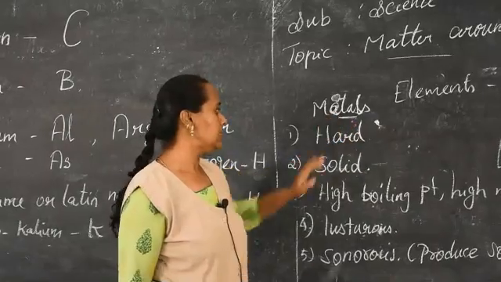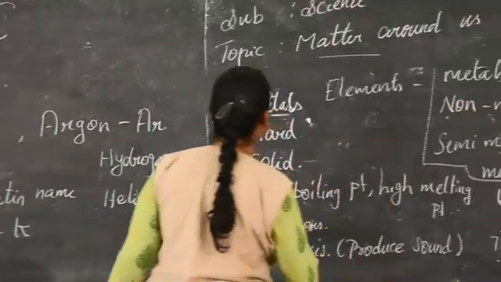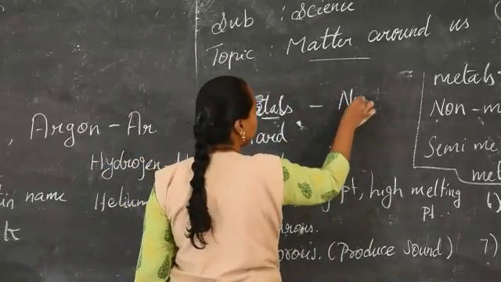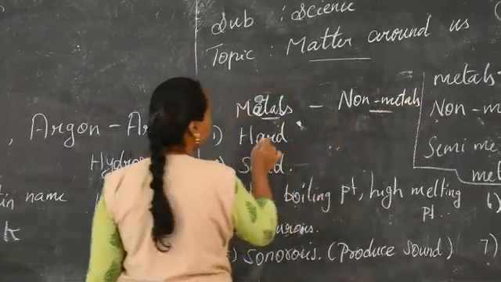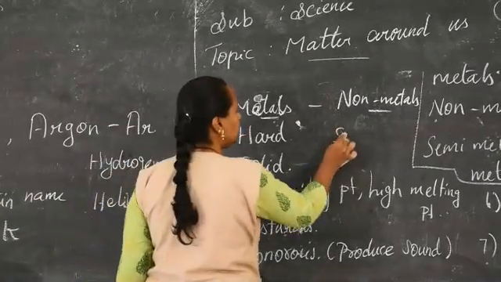As I said, I'll rub this and write the content on the board so that it will be easy for you. This is non-metals. When you compare and learn, it will be easy for you to remember. As I said, metals are hard, so non-metals will be soft.